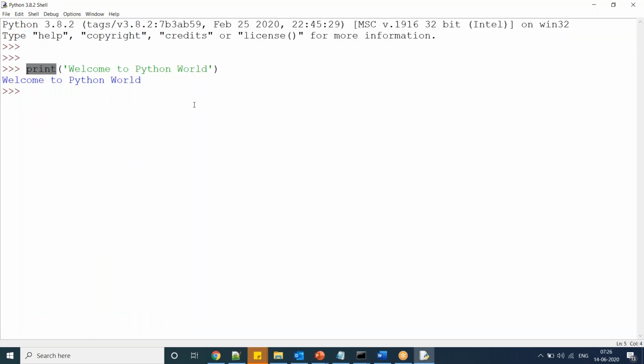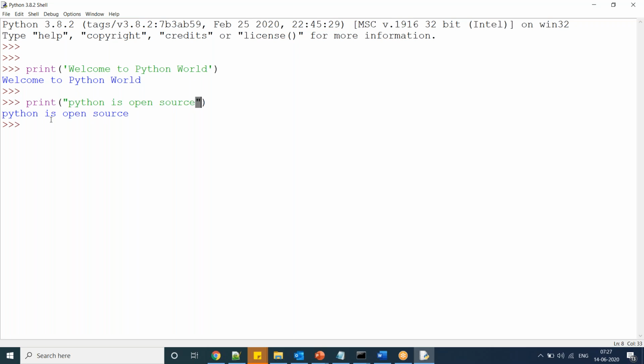Print 'Welcome to Python world'. Make sure you specify the content in single quotes, double quotes, triple single quotes, or triple double quotes. Now observe, print 'Python is open source'. You can use double quotes also.